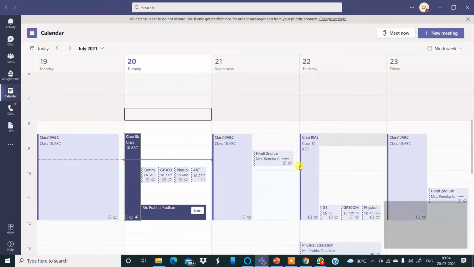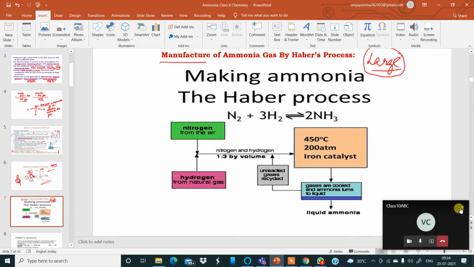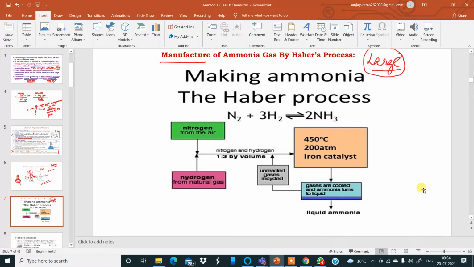Okay, now have a look. Whenever I say manufacture, it means production on a large scale. Now if I ask you the question, name the method to manufacture ammonia gas, the answer has to be Haber's process. If you want to prepare ammonia gas on a large scale, you have to use the Haber's process, which is called manufacture of ammonia. Now in the making of ammonia by the Haber's process on a large scale, the required things are nitrogen gas 1 volume and hydrogen gas 3 volumes.